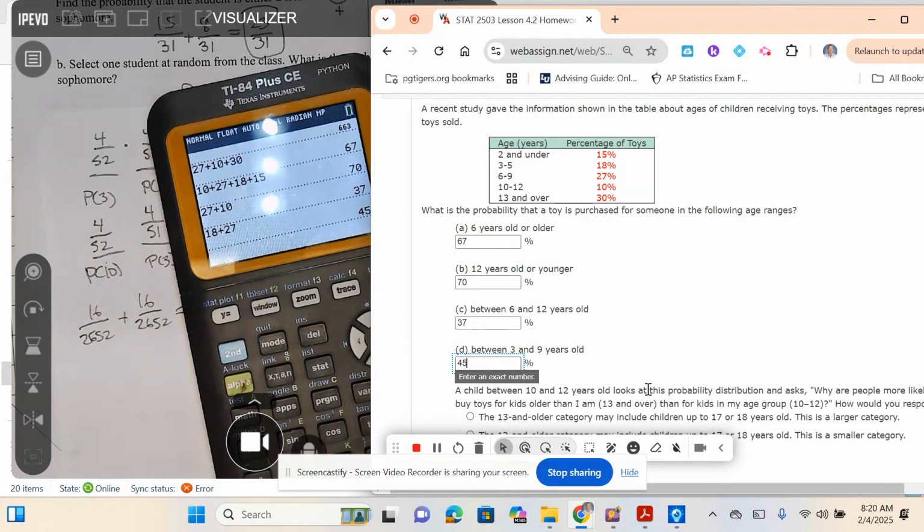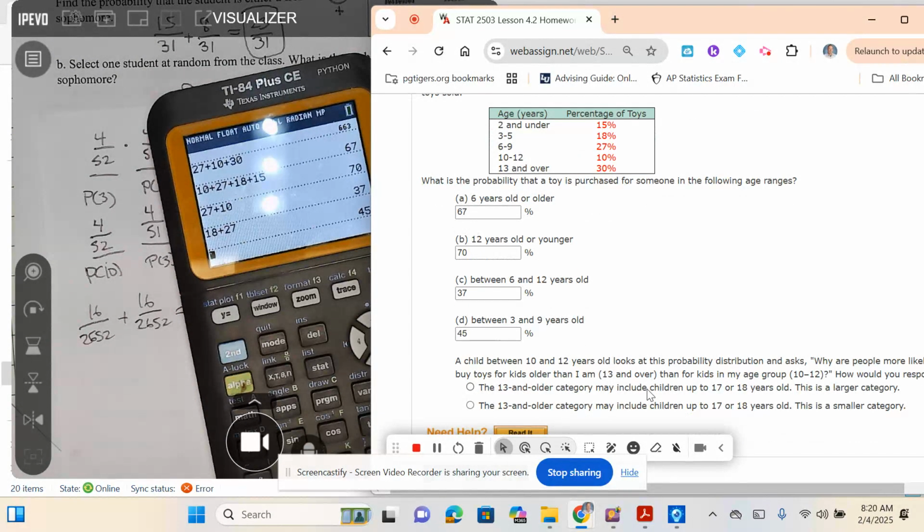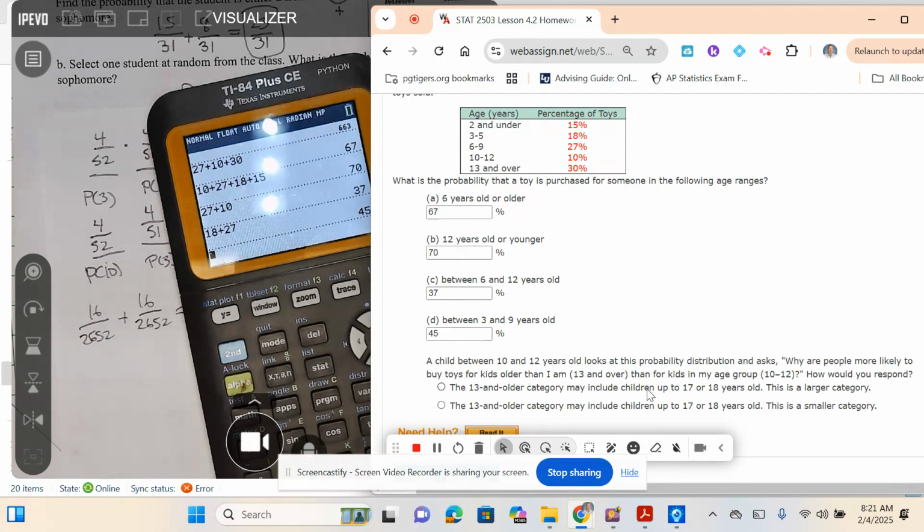Lag here. All right, the children between 12 years old, look at this probability distribution. They ask, why are people more likely to buy toys for kids 13 and over than kids that are my age group, 10 to 12? How would you respond to their question? What would be your response?